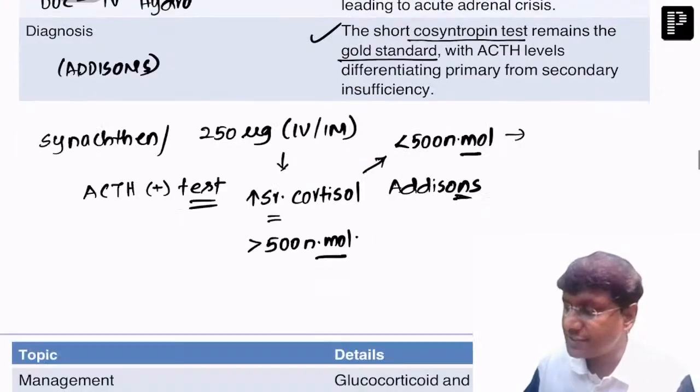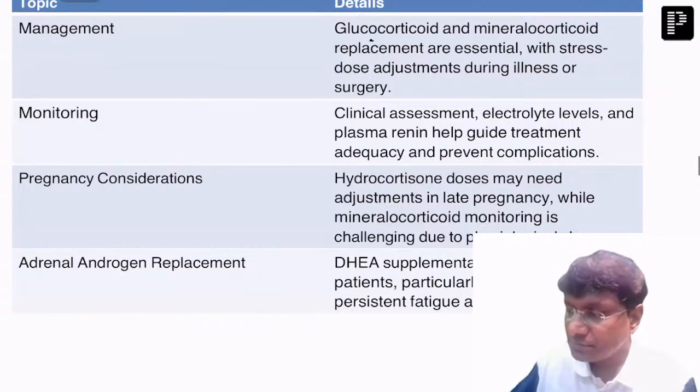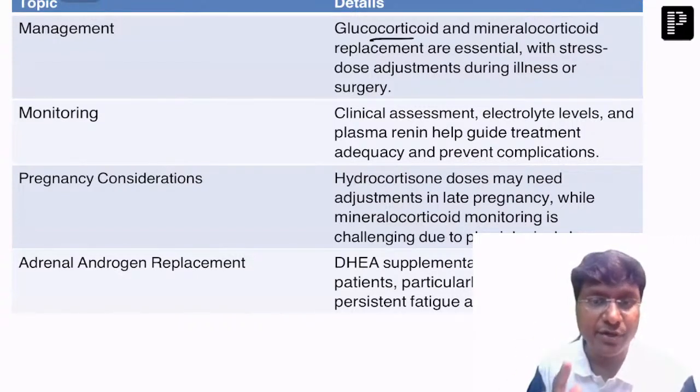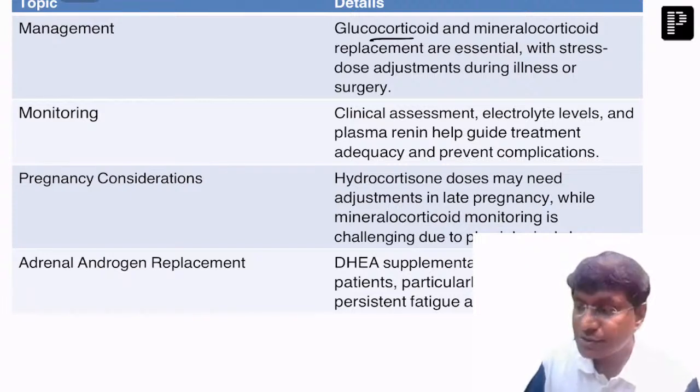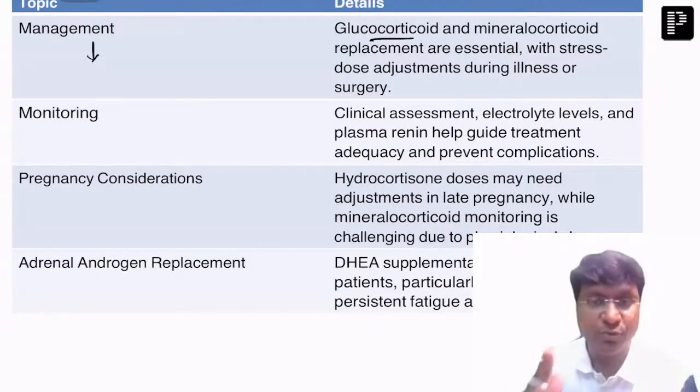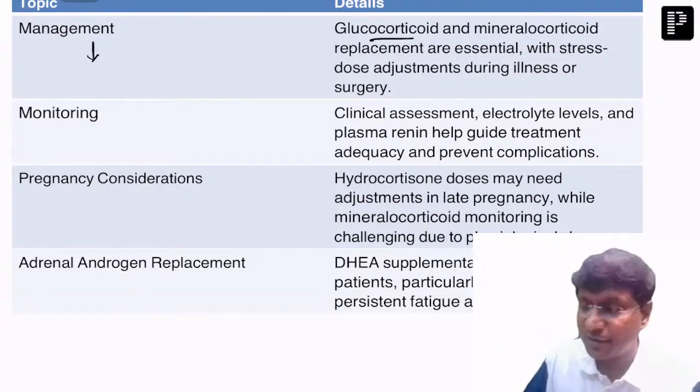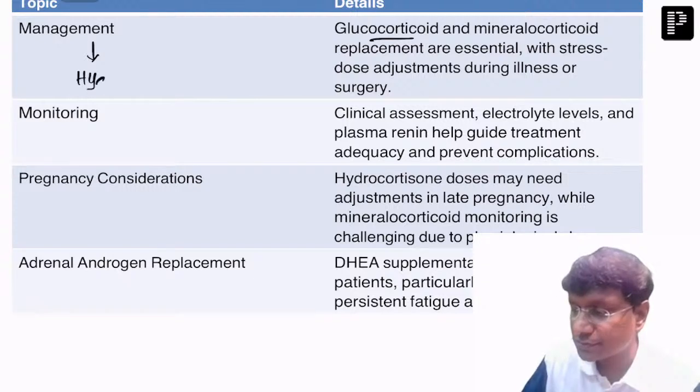Then how do you treat these patients? Both glucocorticoid and mineralocorticoid replacement is essential in the management. So what is that particular drug which has both glucocorticoid and mineralocorticoid property? It is hydrocortisone.